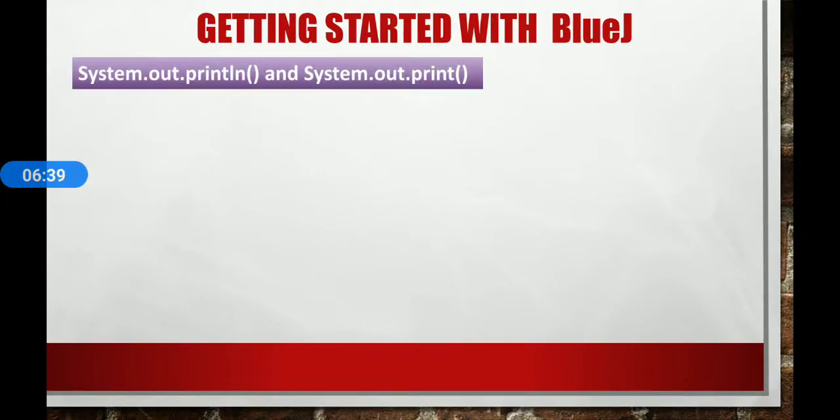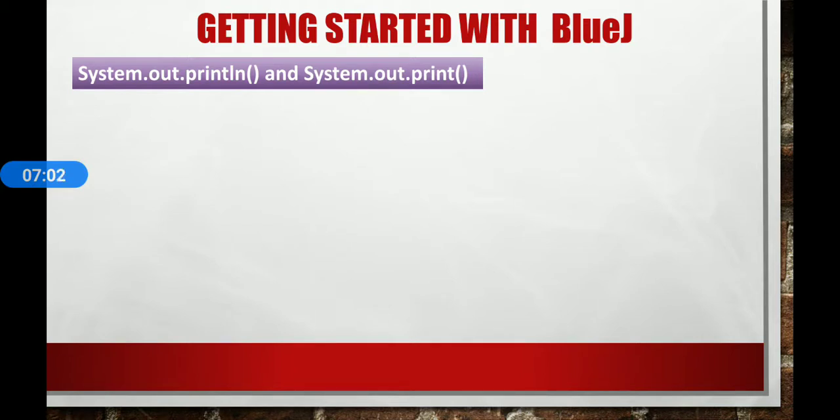Now let's discuss System.out.print and System.out.println. What is the difference between these? Both are used to display a message on screen, but there is some difference. You must have seen that println and print functions have been used in displaying the output of our programs.